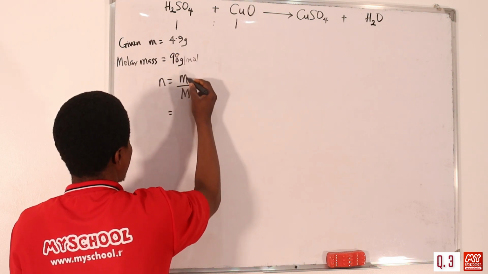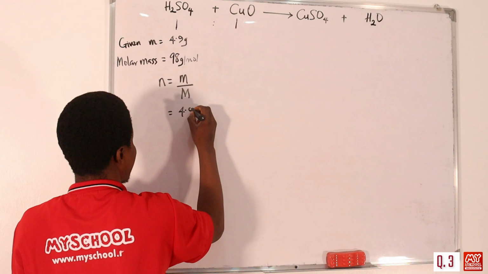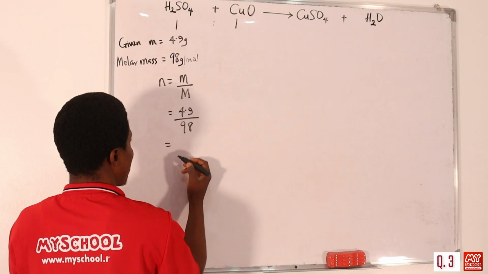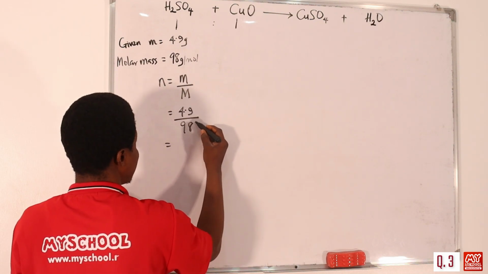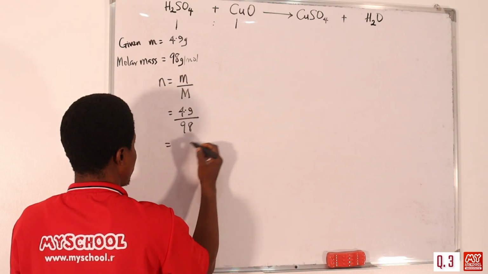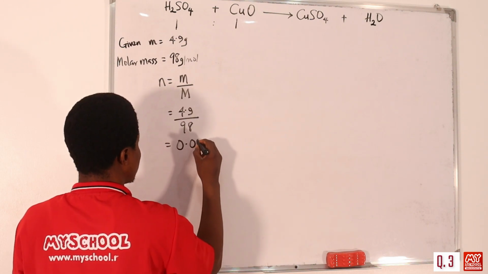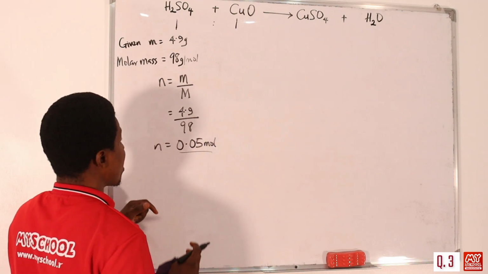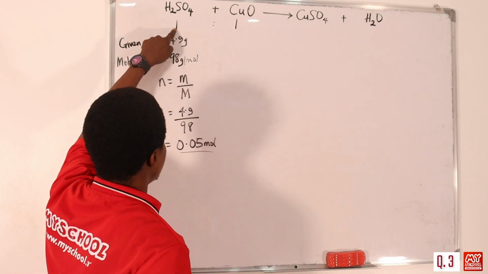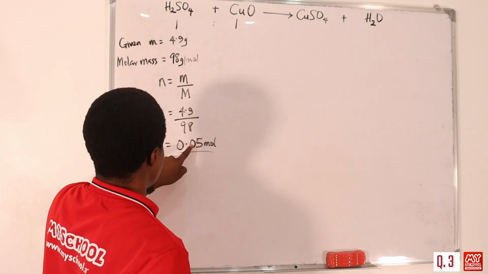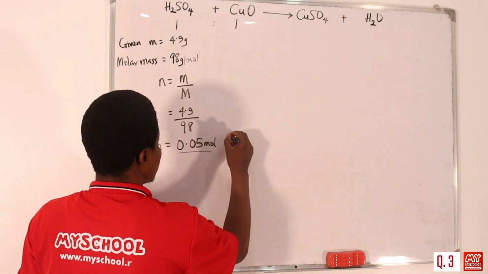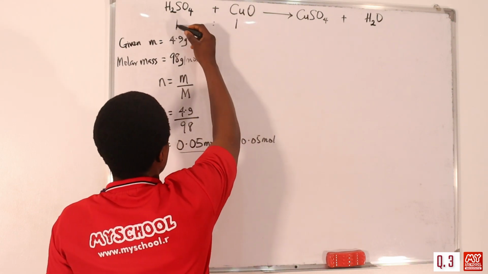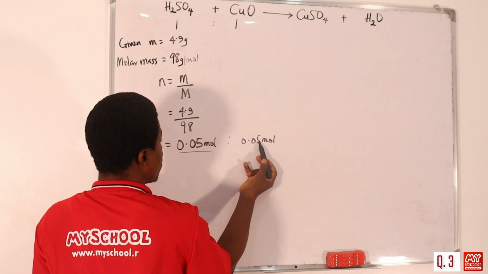The mass we are given is 4.9, so we have 4.9 divided by the molar mass, which is 98. By the time you solve this, that is 49 over 980, 49 can go into 98 two times, so 1 over 20, which gives us 0.05 mole. So that's the number of moles. But don't forget the ratio of the reaction is 1 is to 1. So 0.05 mole will also react with 0.05 mole of copper oxide. If 1 mole is this, then 0.05 mole will also be 0.05 mole. So this is the amount.